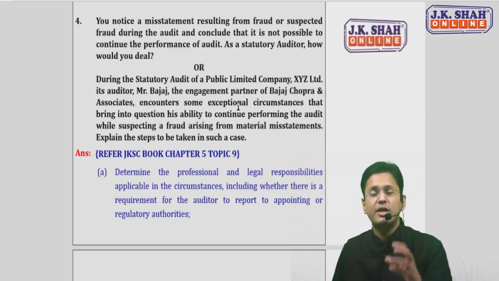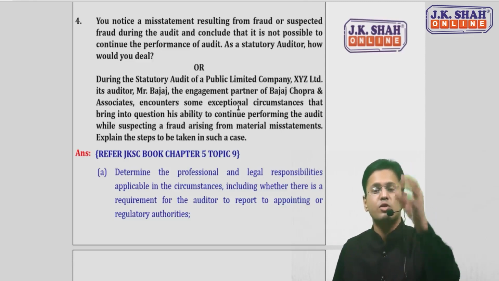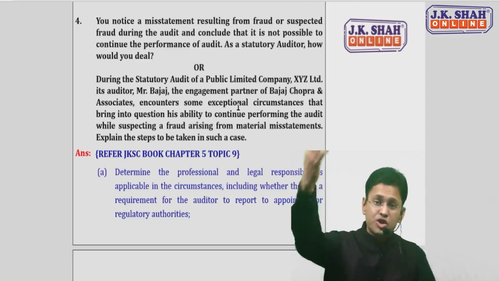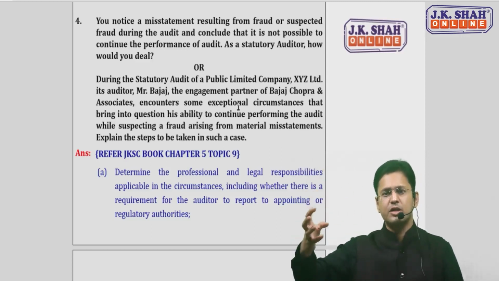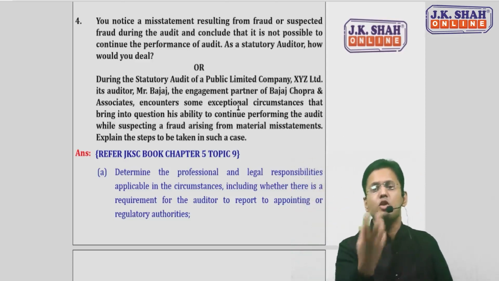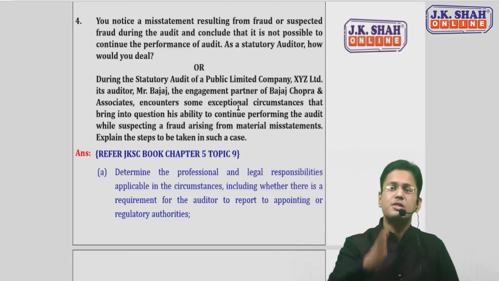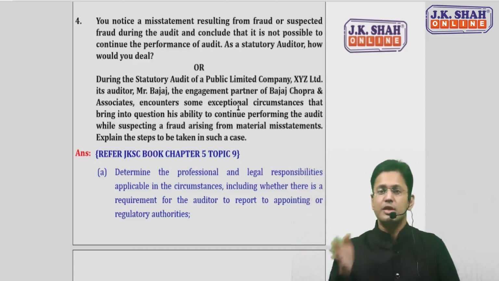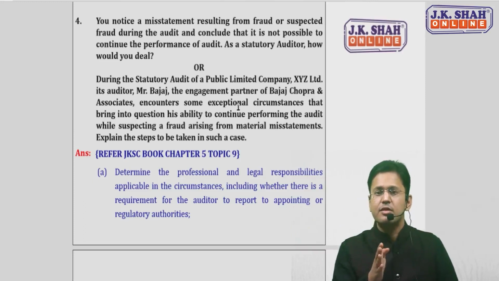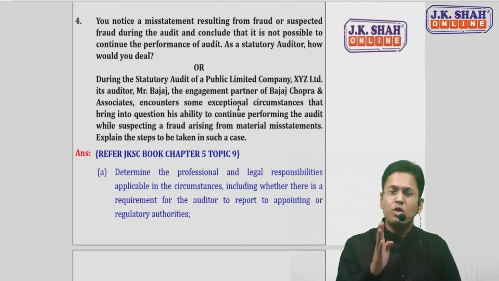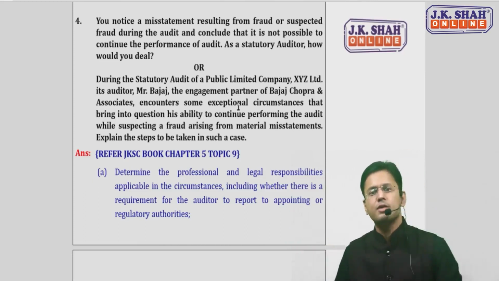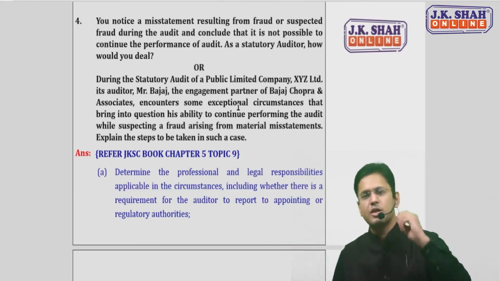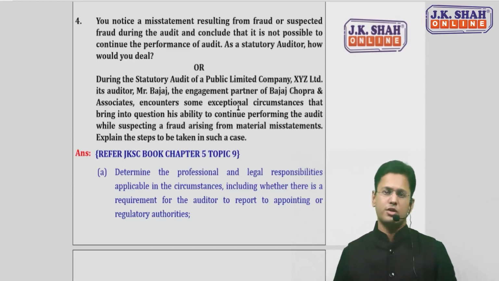He should check whether he should report this to a certain regulatory authority or to those charged with governance. Whether there is any obligation, legal, regulatory or professional, that these circumstances need to be reported somewhere. If yes, you should first report these things to the TCWG, to the appropriate and regulatory authorities.